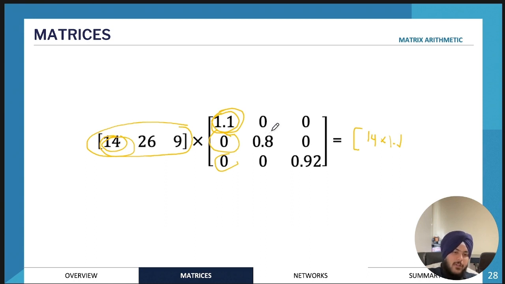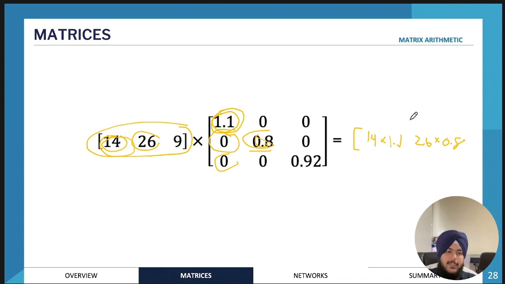And if we do the matrix multiplication step, it would be row 1 times column 2. So only 26 will get multiplied by 0.8, because 14 times 0 plus 26 times 0.8 plus 9 times 0. In that way, only 26 is getting multiplied by 0.8. Most of the time, students can get what the scalar is going to be, but they don't actually know how to set up the permutation matrix.